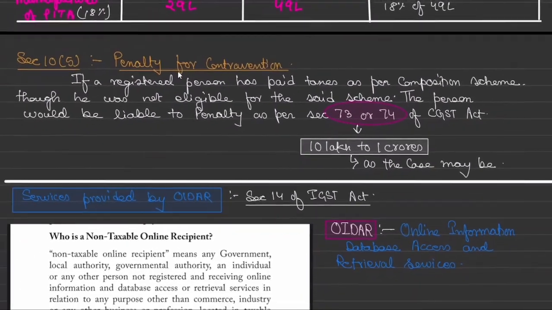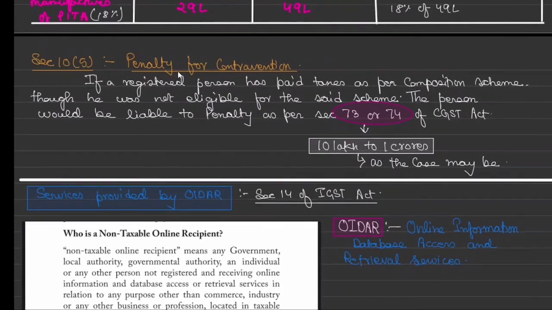Okay, if I have to give you a bit more information, section 73 applies at the places where it is not done intentionally, it is unintentional, and not for fraud purpose or misrepresentation. But 74 is where it can be seen that he has done it with a purpose to avoid tax. Correct. So much harder penalties are levied in section 74, but in 73 penalty is definitely levied, but not as much as compared to 74.